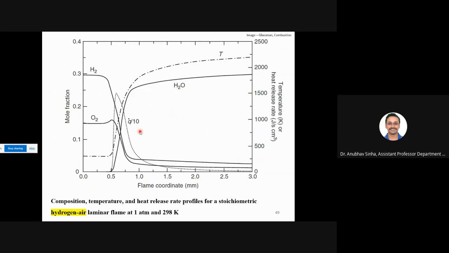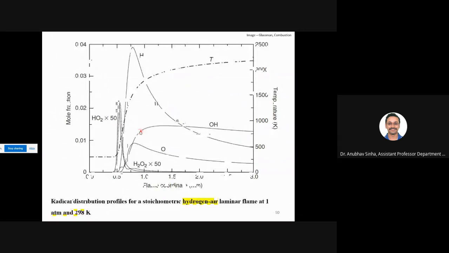Similarly, we have intermediate species or radicals for hydrogen combustion. For hydrogen we have H, OH, and O, and one more species, H2O2, but that is present in very small quantities. So this is multiplied by 50. The actual will be much lower.